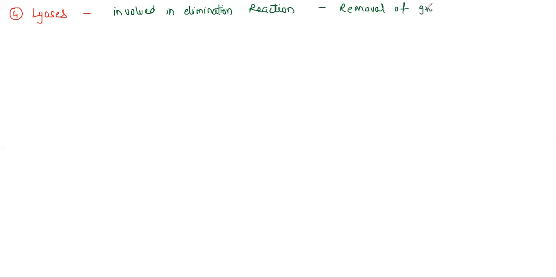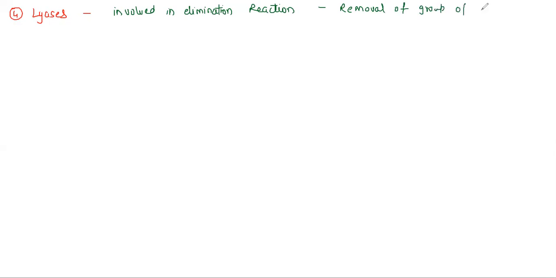Let's go on, students, to the fourth class. Whenever we use this word, the fourth class of enzyme is nothing but lyases. The point here is, what is the role of lyases, what does it do? We need to understand it is involved in elimination reactions. When I say it is involved in elimination reactions, it simply means it is going to remove certain compounds from here. So it is resulting in removal of a group of atoms. Remember, lyases is responsible for removal of groups of atoms.